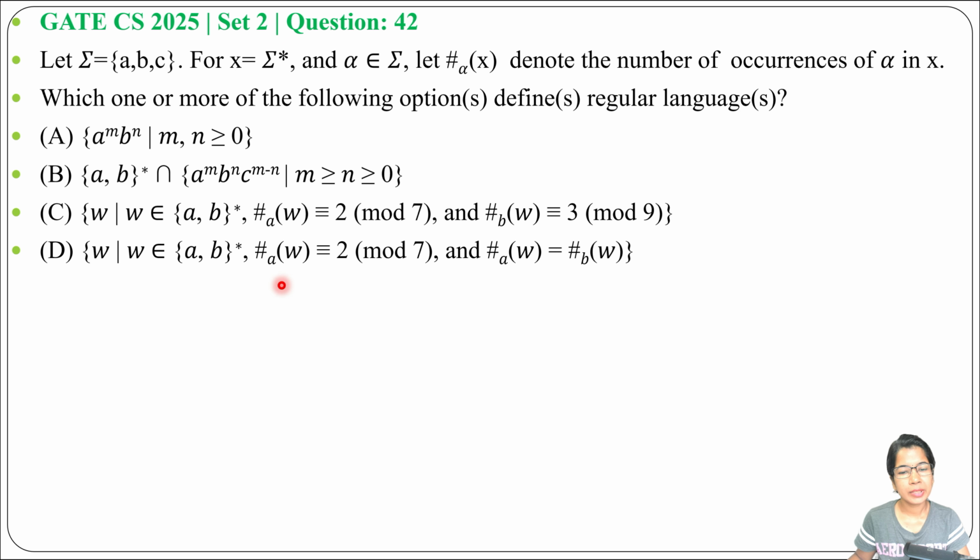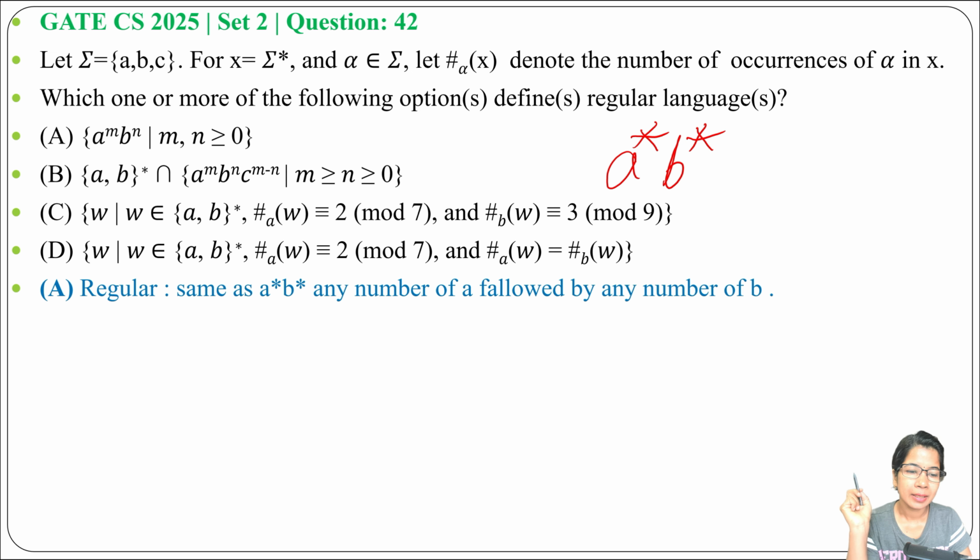And four options are given. Let's check one by one. Option A: a^m b^n, where m, n ≥ 0. There is no relation between m and n. Individual m and n can be greater than or equal to 0. So it's the same as a* b*, any number of a's followed by any number of b's, and we know this is a regular language. Hence option A is regular.